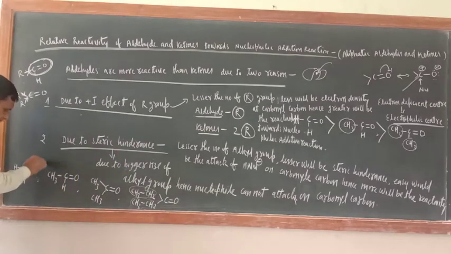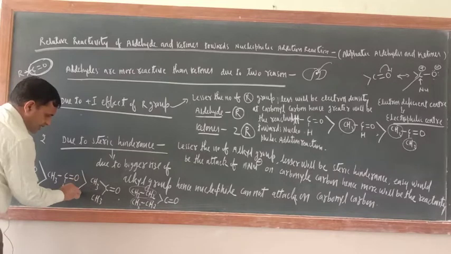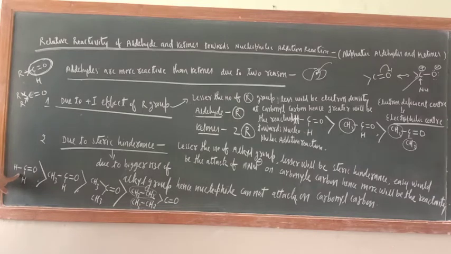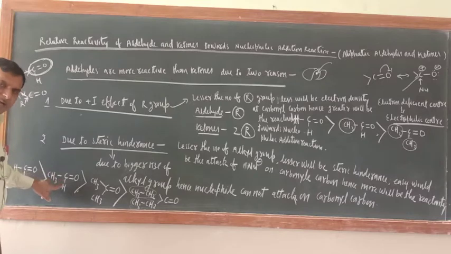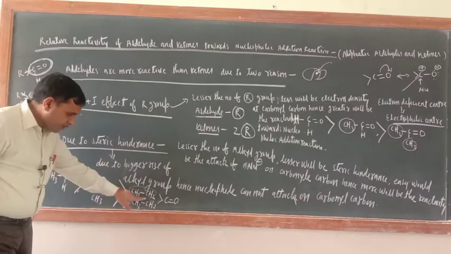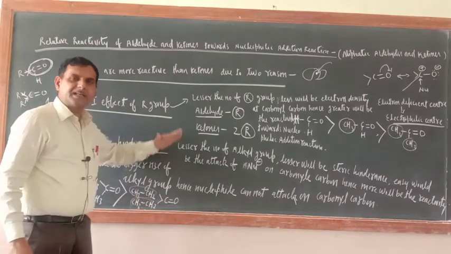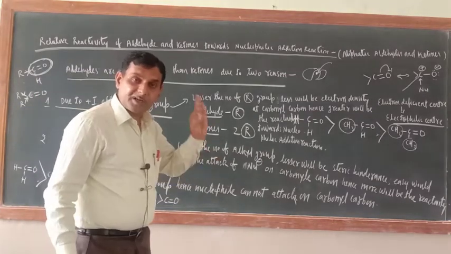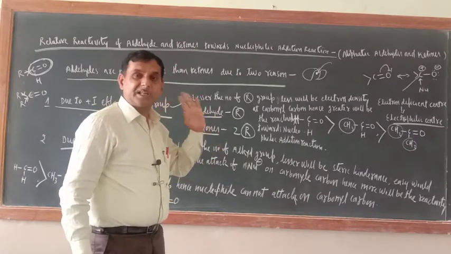First this one, then this, and then this. Because here no alkyl group is there, the reactivity of formaldehyde is more than that of acetaldehyde. Similarly, acetaldehyde reactivity is more than that of acetone, and acetone reactivity is more than that of this one. Always remember, we are talking about reactivity toward nucleophilic addition reaction.